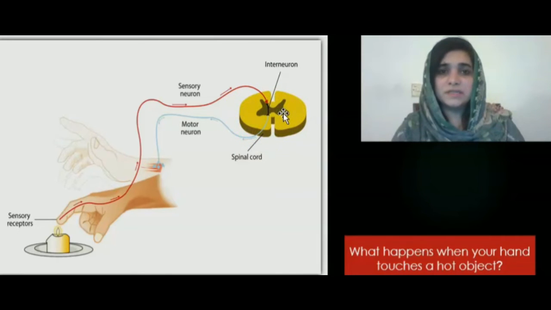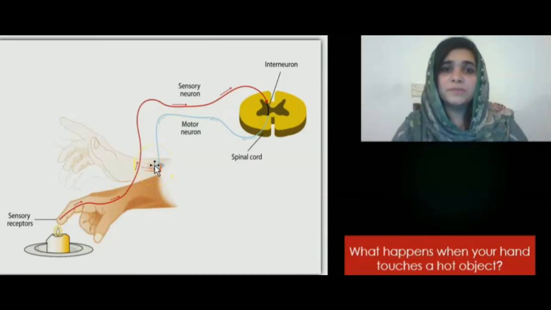I have already discussed in detail the difference between gray matter and white matter in my previous lesson. From the sensory neuron, the impulse will reach the interneuron that is present within the spinal cord. From the interneuron, it will reach the motor neuron, and from the motor neuron, it will reach the biceps muscles that are present in the arm. The biceps muscles will contract and a sudden withdrawal of hand takes place. So this is the whole reflex action that takes place when you touch a hot object.